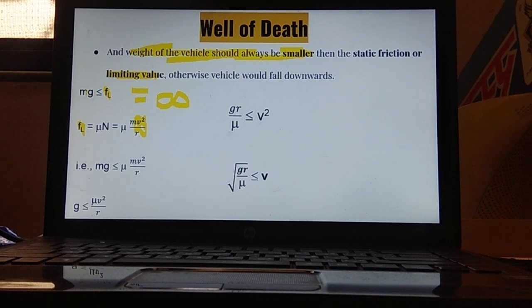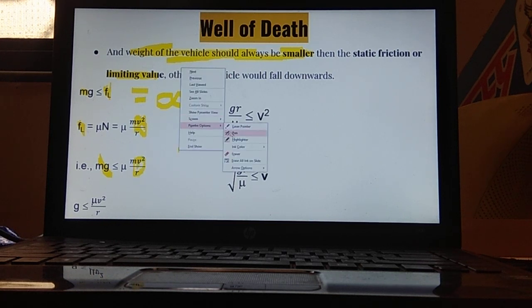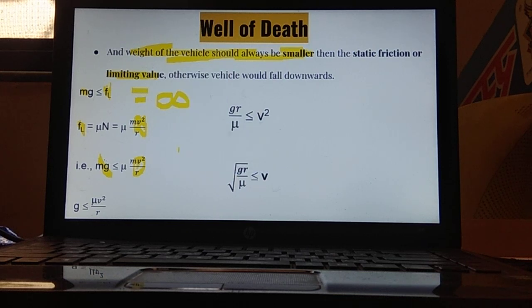So we can substitute mg as it is, and in place of FL we can substitute mu into N, and in place of N we can write mv square upon r. In both places m is there, so we can cancel out m. What is left? g is smaller than or equal to mu v square upon r.